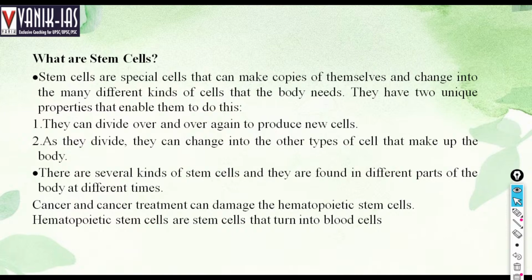There are types of stem cells that are found in different parts of the body at different times. Cancer and radiation treatment can damage the hematopoietic stem cells. Hematopoietic stem cells are stem cells that turn into blood cells.